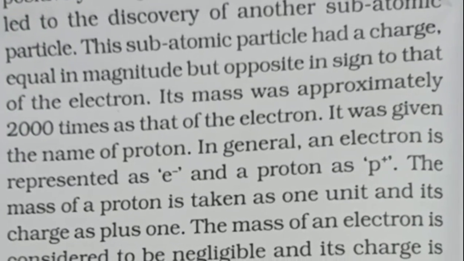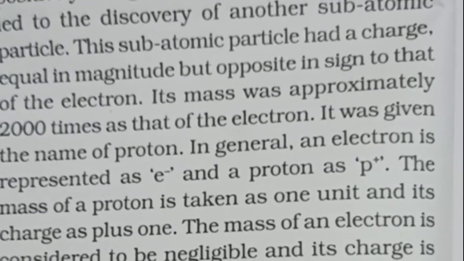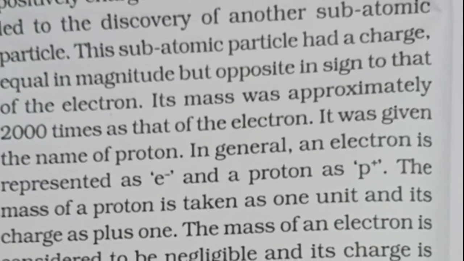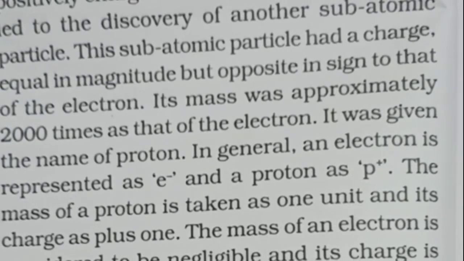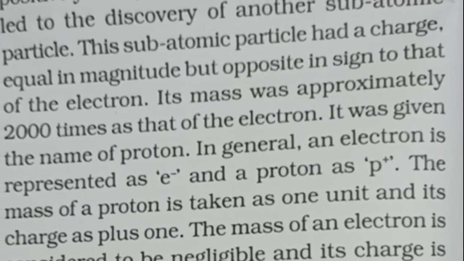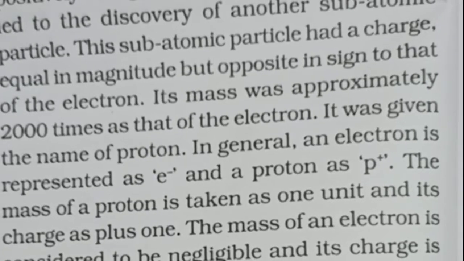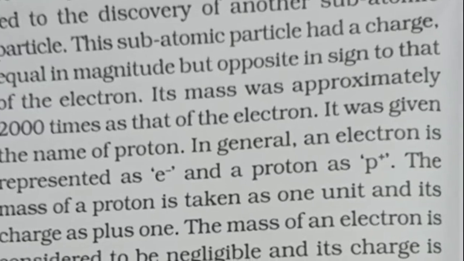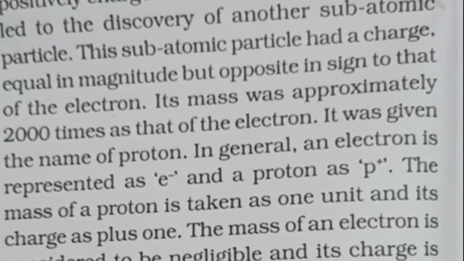The gas taken in the discharge tube consisted of atoms, and all the atoms contained electrons. So when a high electric voltage was applied by J.J. Thomson, the electrical energy pushed out some of the electrons from the atoms of the gas, and then the fast moving electrons formed the cathode rays. And thus the negatively charged particles, he called them electrons.